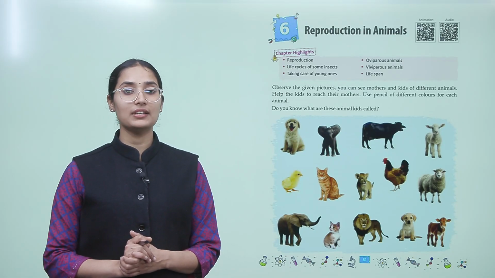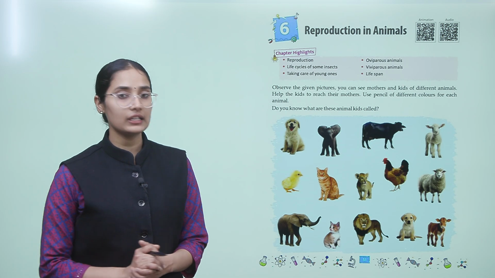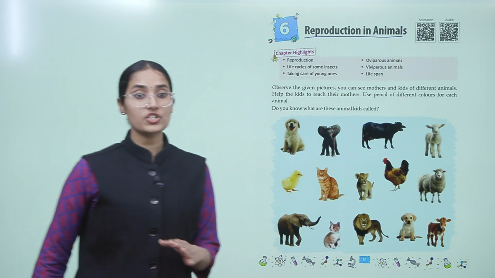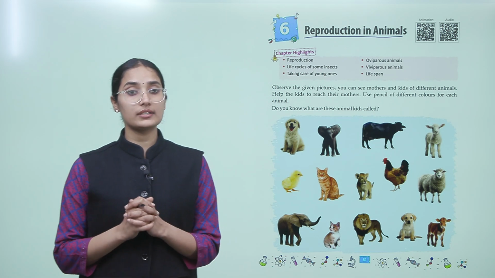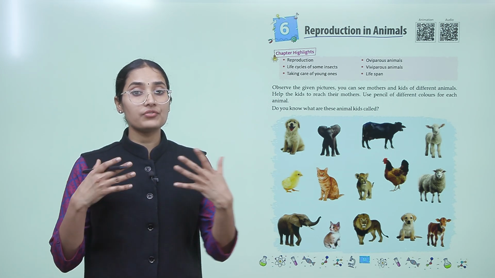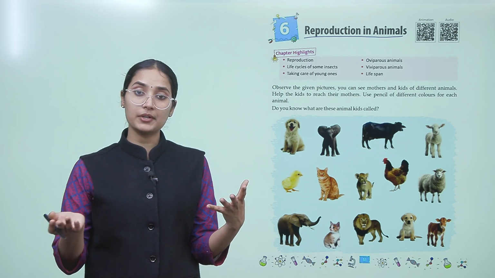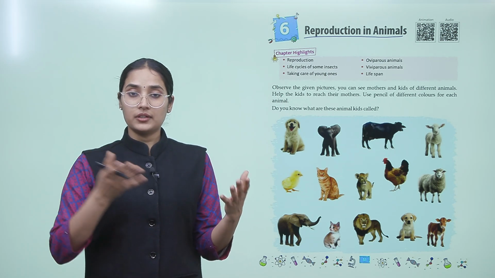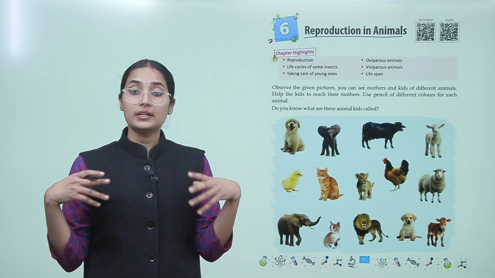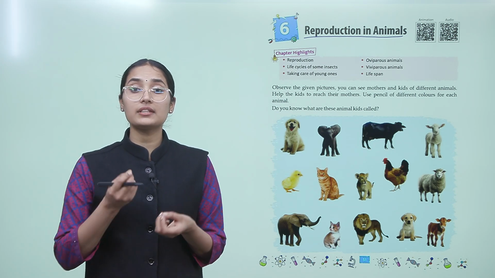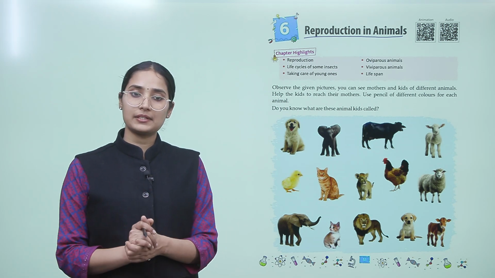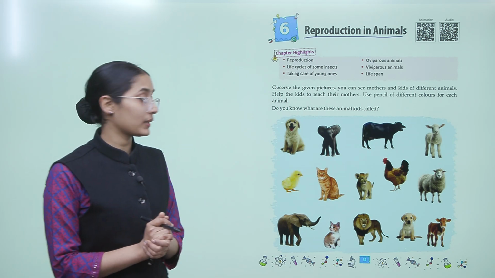So today we will learn about reproduction in animals. Students, in this chapter we will first understand what reproduction is, and what the different methods and ways of reproduction are, how animals reproduce. Since there is so much diversity in animals, there is also diversity in the way they reproduce and how they take care of their young ones, which we will also understand. So let's get to our topic.